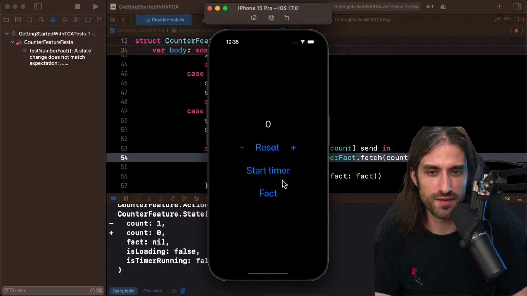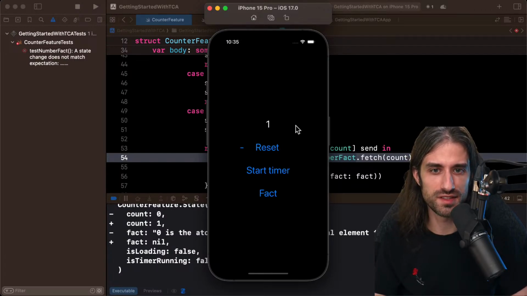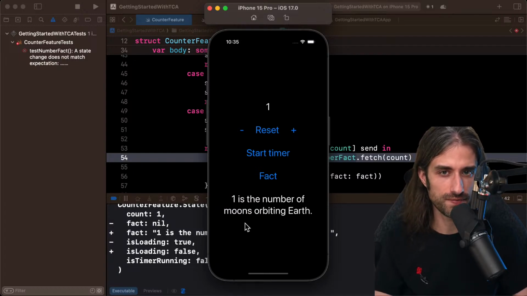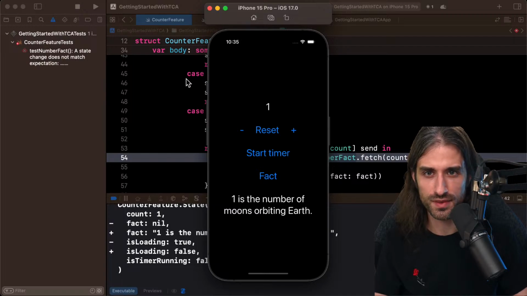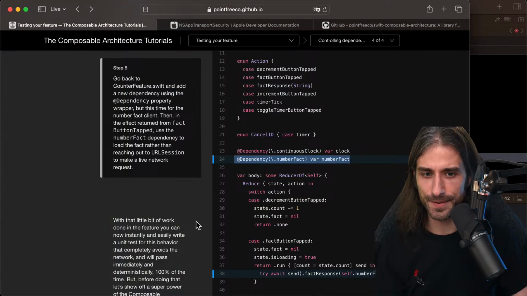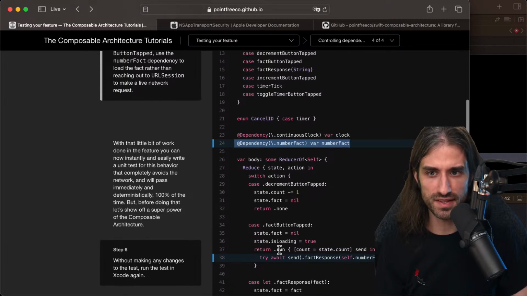Okay, that part works, but I haven't changed it. That one still works. Perfect. And 1 is the number of moons orbiting Earth. I think this is the correct information. Perfect. Okay, let's go back. So I've made that change.